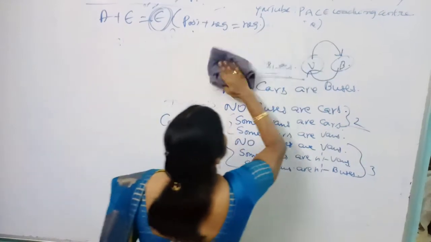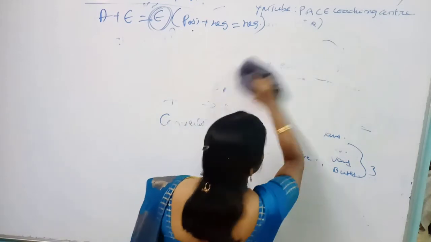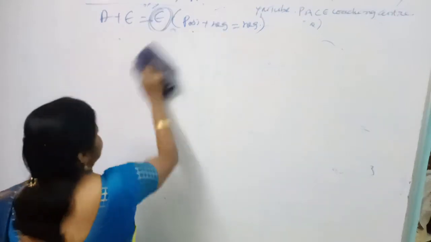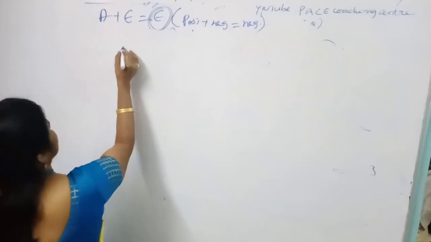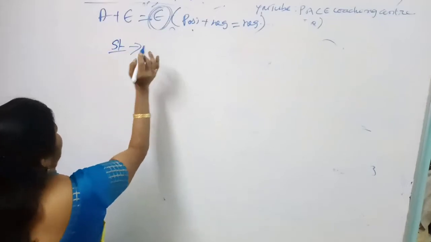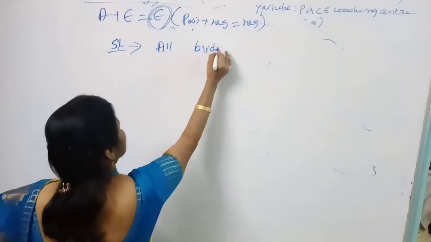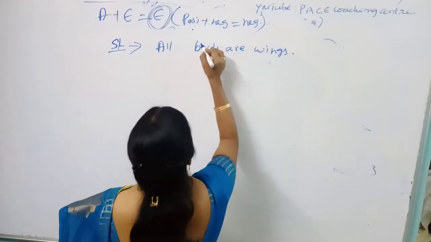So see, we can solve one more example, one more example with A plus E. A plus E, you know, comes as E itself. So, statement: all birds are wings. Clear?